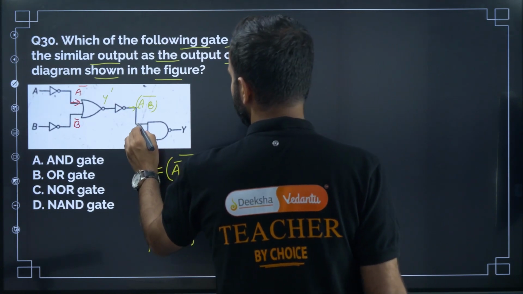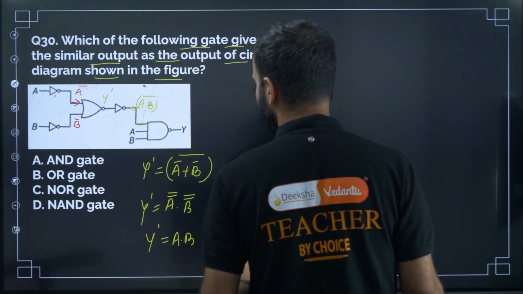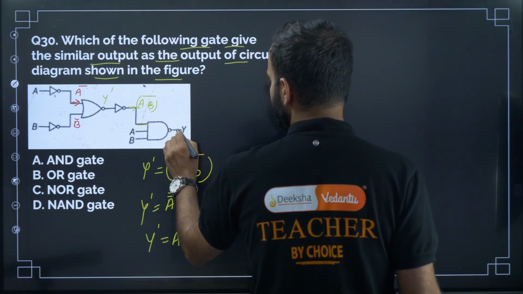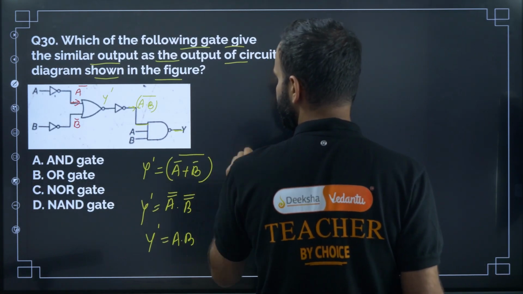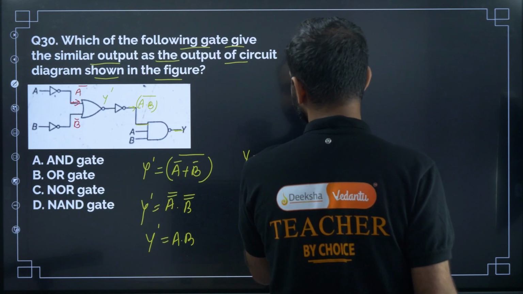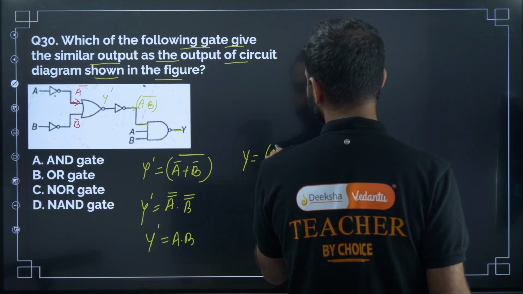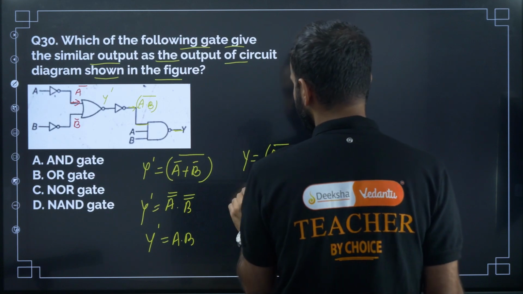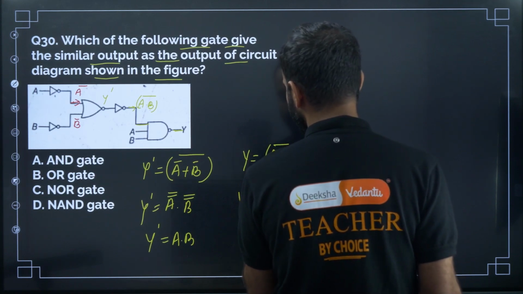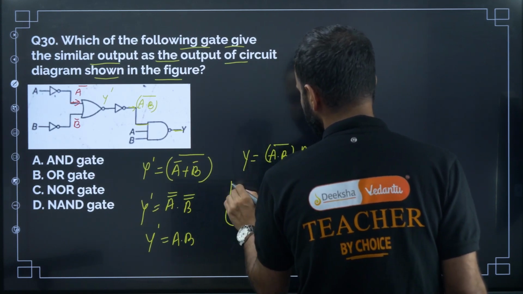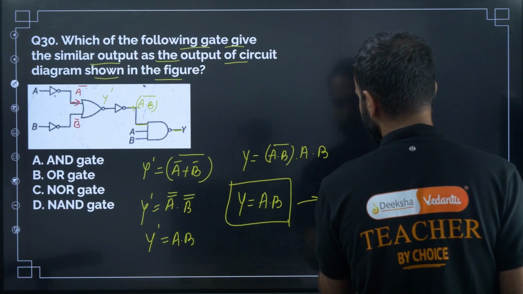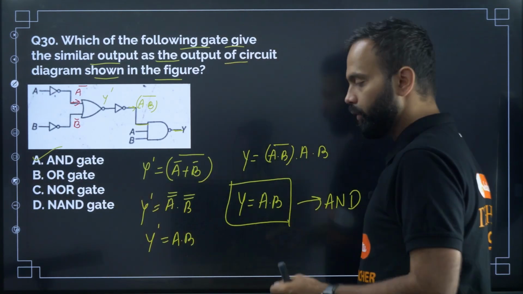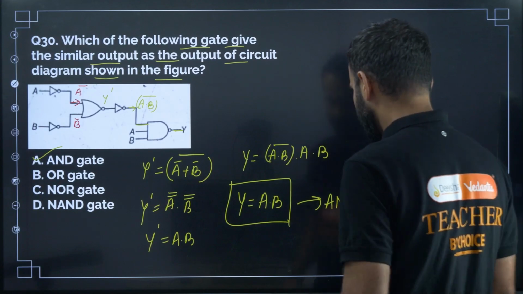Understood? So this is the output. So now here this output, right? So this will be Y equal to A dot B whole bar dot A dot B. Okay, so now solve this, you will get Y equal to A dot B. So this is AND gate, output of the AND gate, right? So the correct option is A. Okay, the correct option is A.